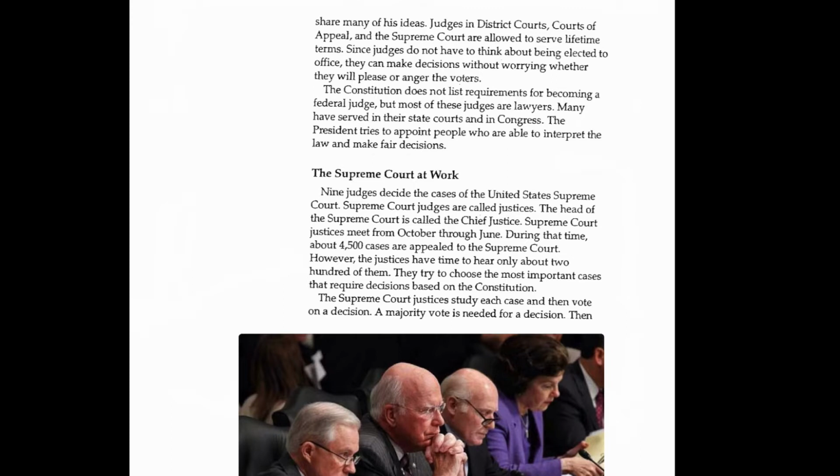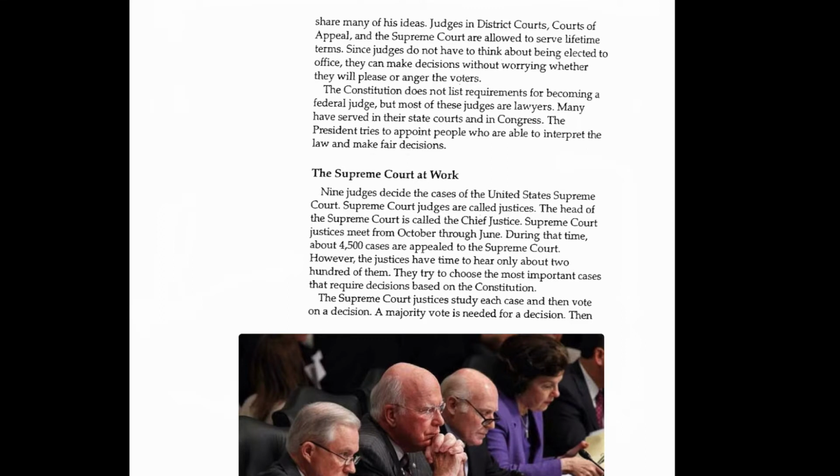The Supreme Court at work. Nine judges decide the cases of the United States Supreme Court. Supreme Court judges are called justices. The head of the Supreme Court is called Chief Justice. Supreme Court justices meet from October through June. During that time, about 4,500 cases are appealed to the Supreme Court. However, the justices have time to hear only about 200 of them. They try to choose the most important cases that require decisions based on the Constitution.